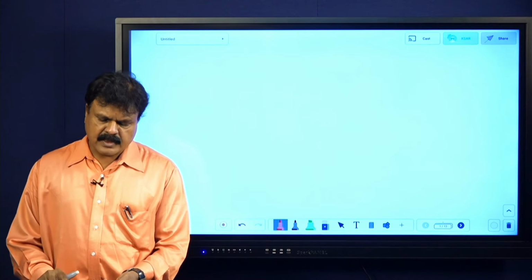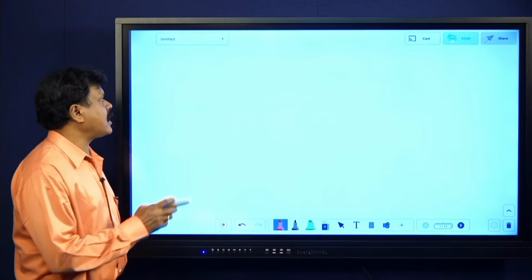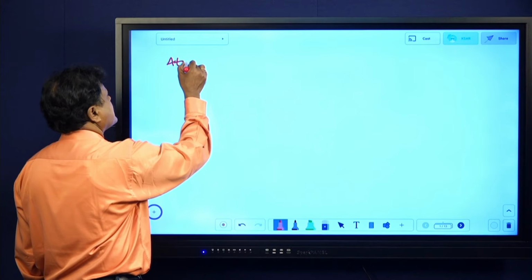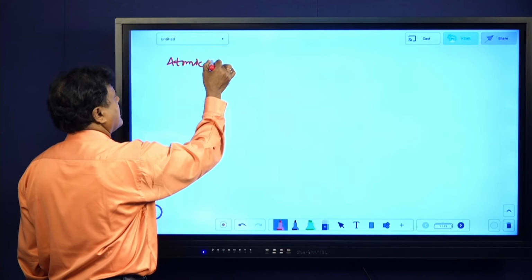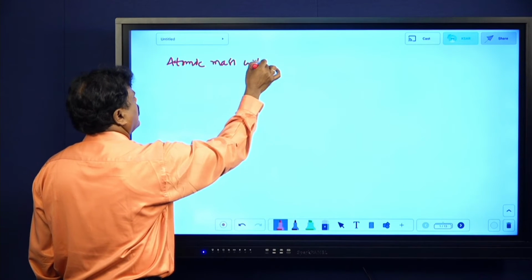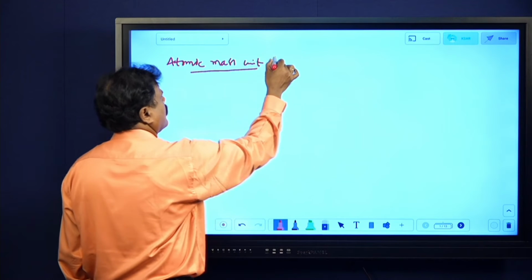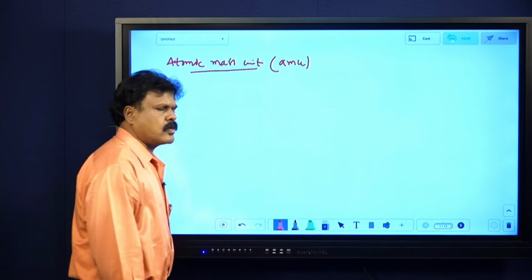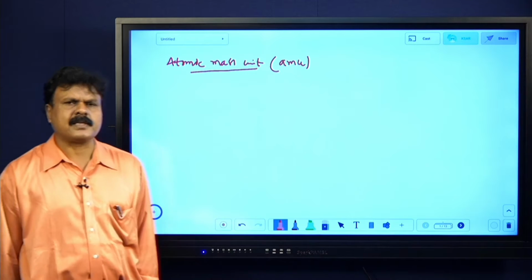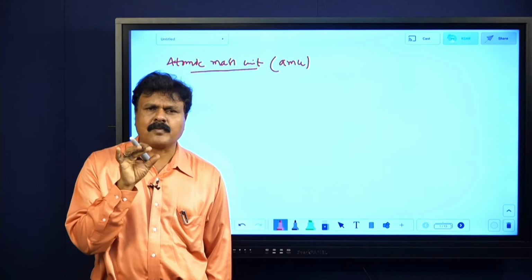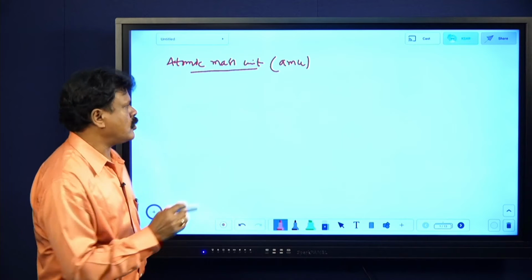And then before that itself, atomic mass unit and electron volt I will be discussing. Atomic mass unit, even in chemistry also you have seen this, AMU. What is AMU? Definition. Generally we are taking carbon 12 isotope and we are explaining. Listen. It is defined as the 1/12 of the mass of one atom of carbon 12 isotope.